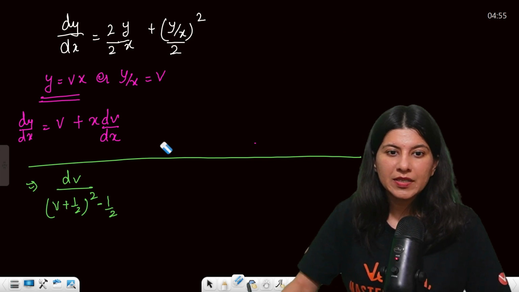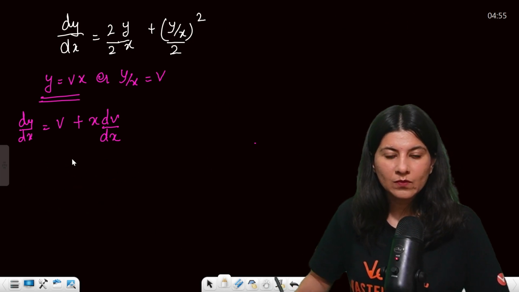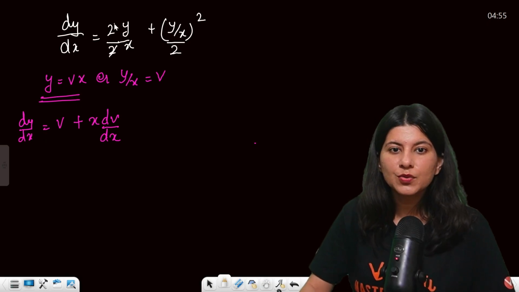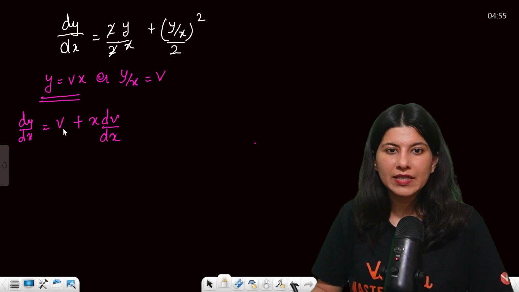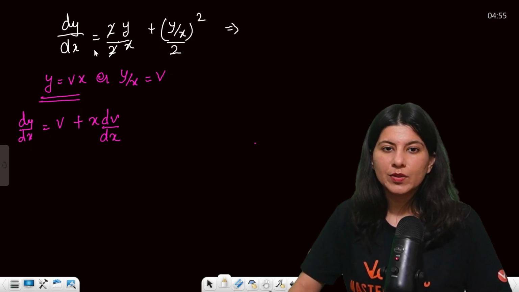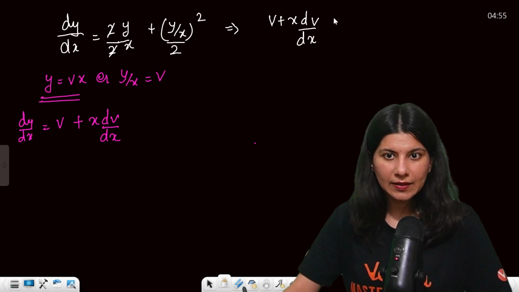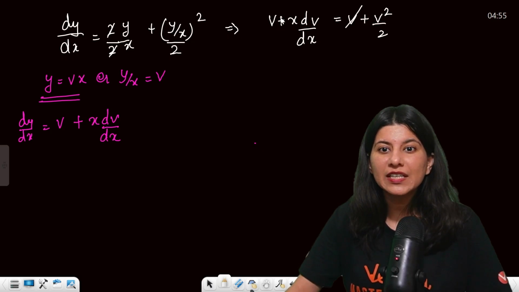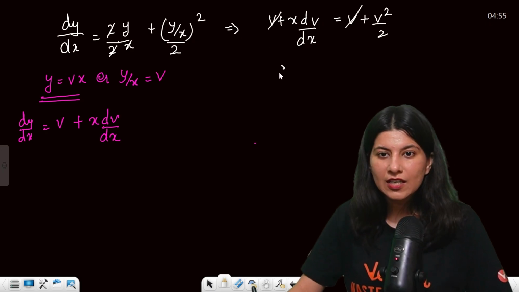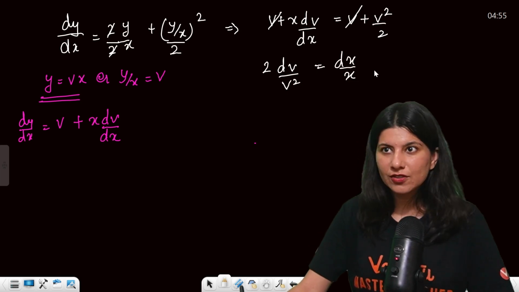So the question will be a little bit different, like the solution. Okay. So this is 2 to cancel. So this is going to become what? dy by dx. Let's convert. So dy by dx is v plus x dv by dx, right? Is equal to v plus v square by 2. Now v is getting cancelled out with v. So we have dv by v square equals dx by x, and 2 is adjusted like that.